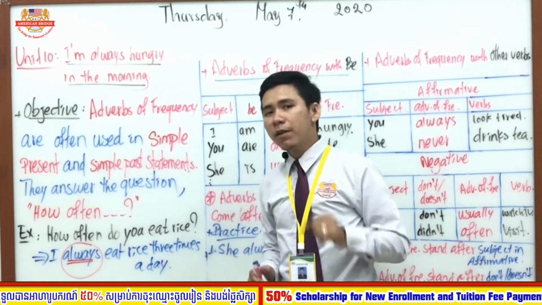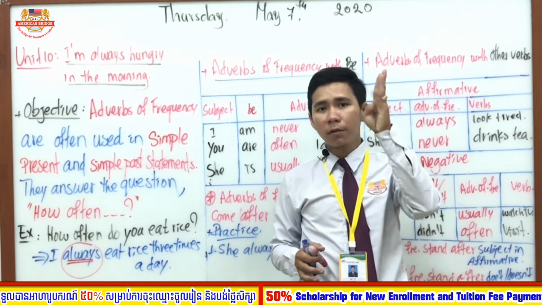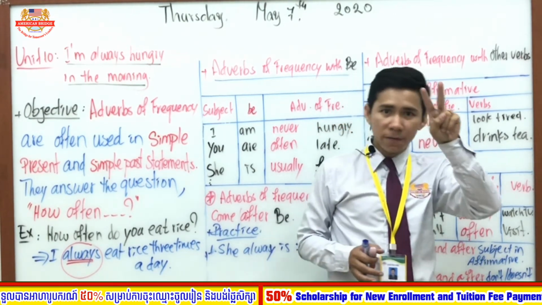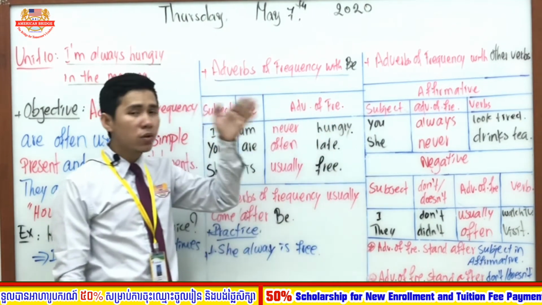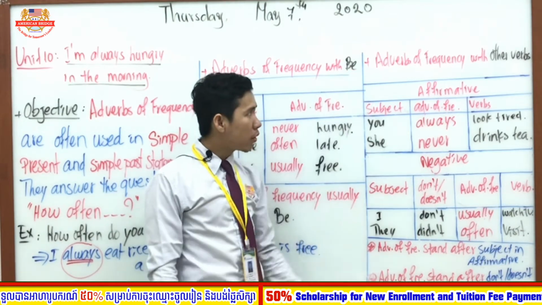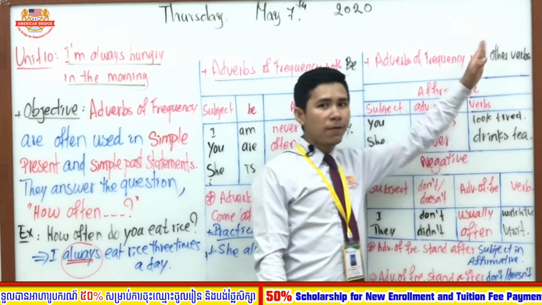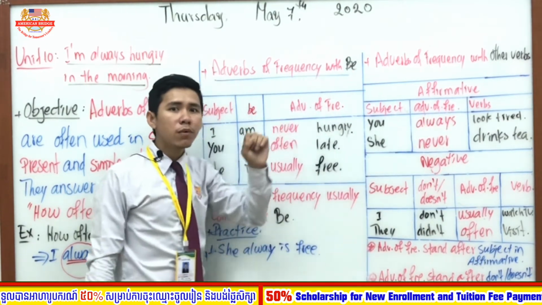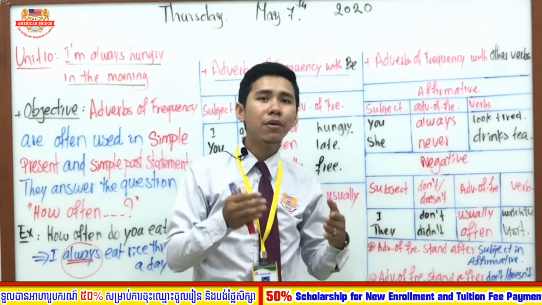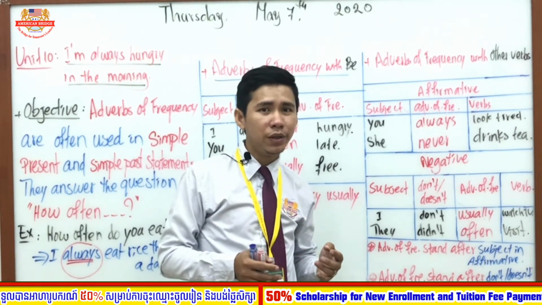The five adverbs of frequency that we are going to learn here are sometimes, never, usually, often, and always, and they are divided into two parts of usage. The first one is used with the verb to be. The other is used with other verbs. Before we move on, I'm going to explain one by one how we recognize where they stand, with to be.